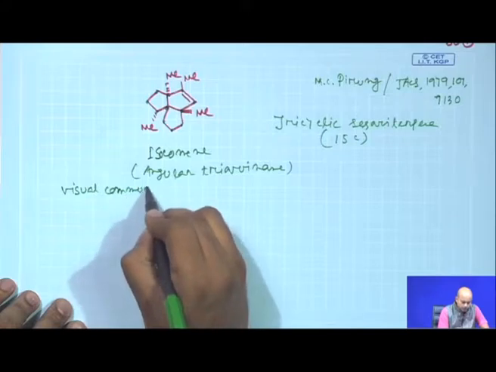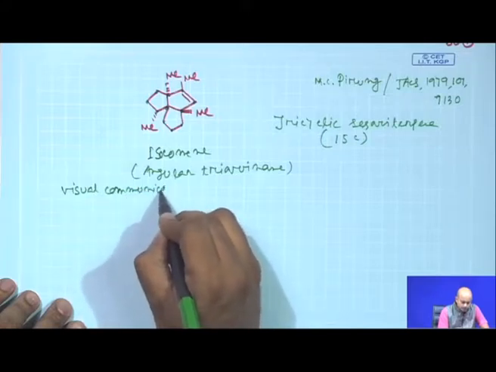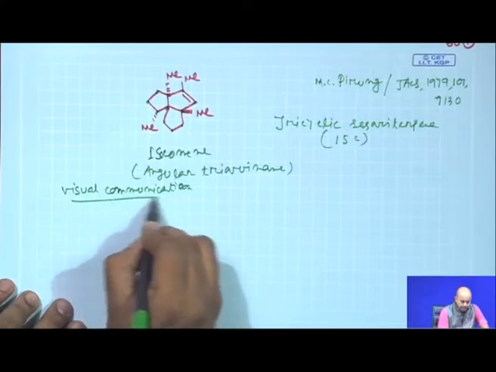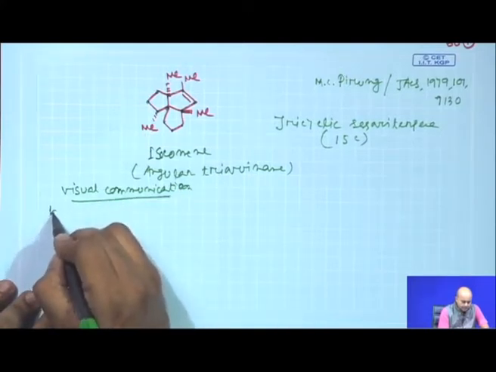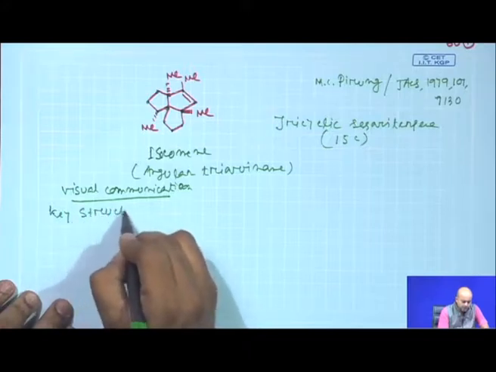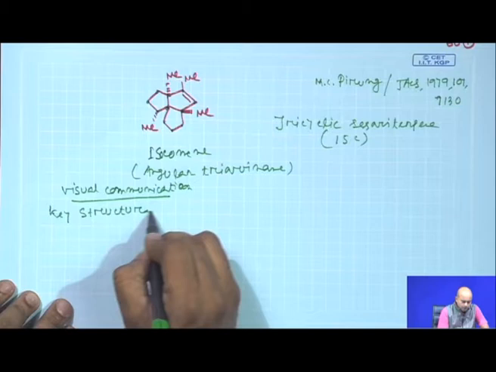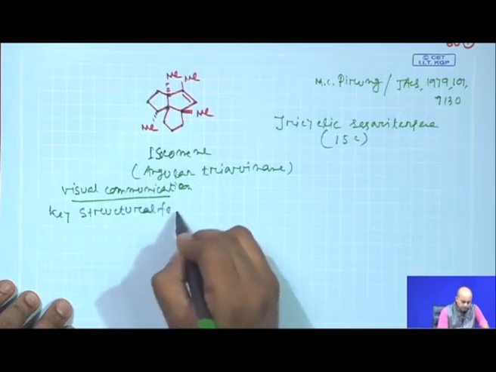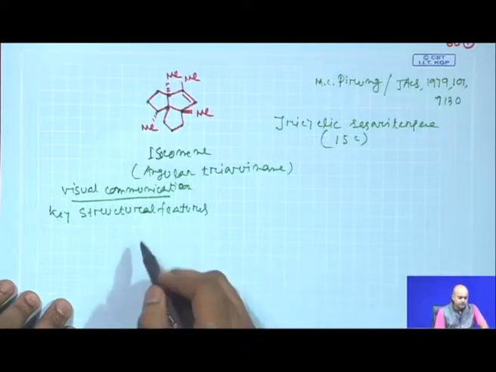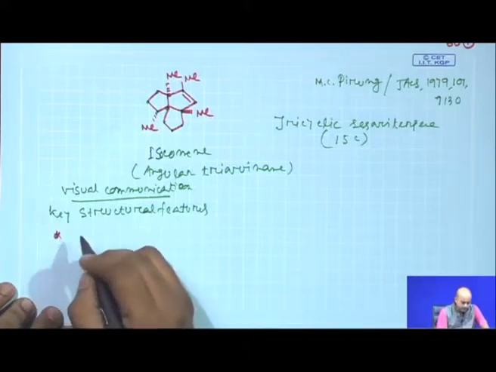As I said, initially start the visual communication with your molecule; visual communication means your visual dialogue. You need to find out the key structural elements or key structural features of the given molecule. Let me write them out.